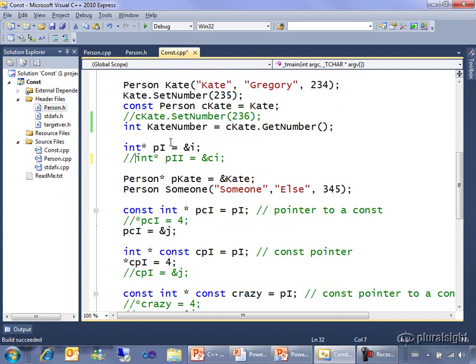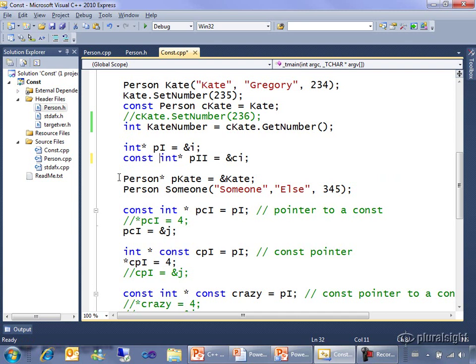This is an integer pointer pi, that's the address of i, no problem. But if I uncomment this line, if I try to take the address of that const i, a value of type const int pointer can't be used to initialize an entity of type int pointer. In other words, if I want to get that address of ci, I have to put it in a const int pointer.